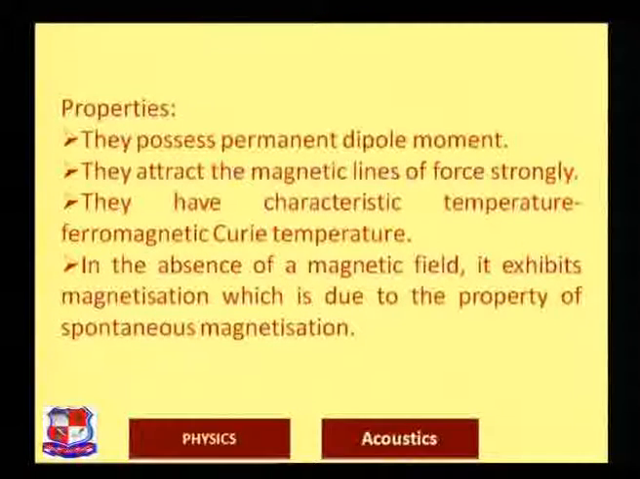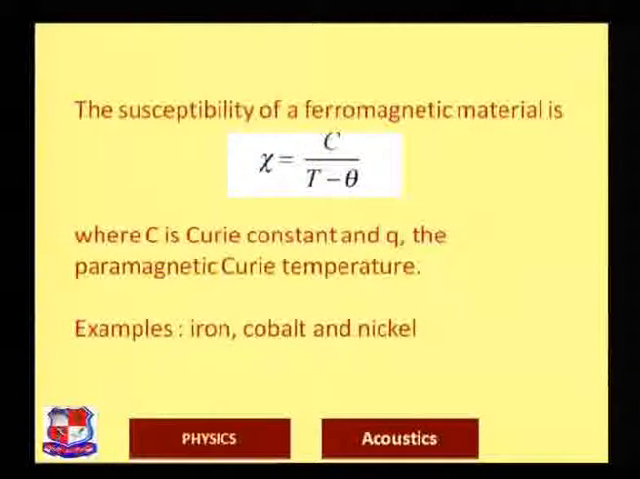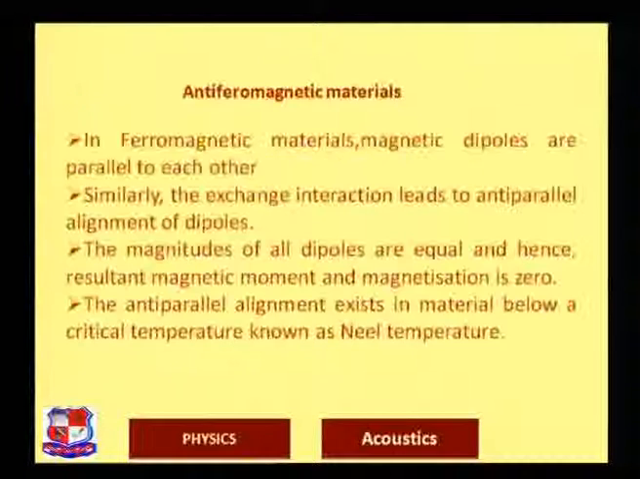What are the properties? They possess permanent dipole moments, they attract the magnetic lines of force, and they have a characteristic temperature, the ferromagnetic Curie temperature. In the absence of a magnetic field, it exhibits magnetization, which is due to the property of spontaneous magnetization. The susceptibility of the ferromagnetic material is chi equals C divided by T minus theta, where C is the Curie constant and theta is the paramagnetic Curie temperature. Examples: iron, cobalt, nickel.